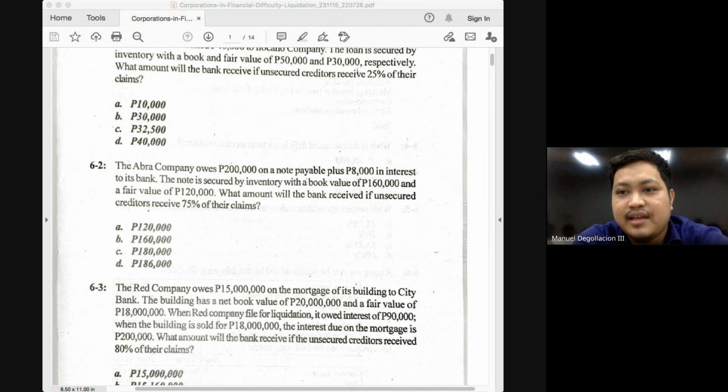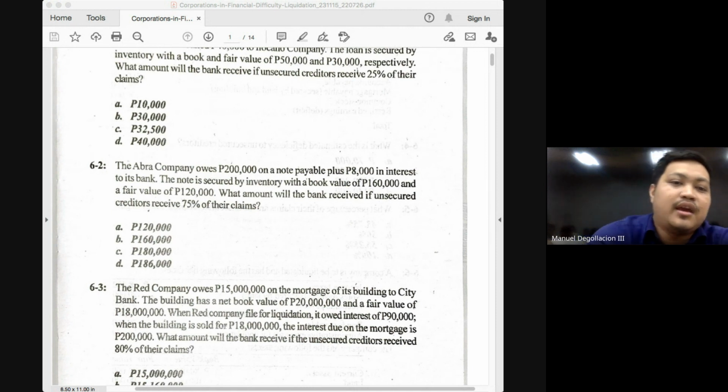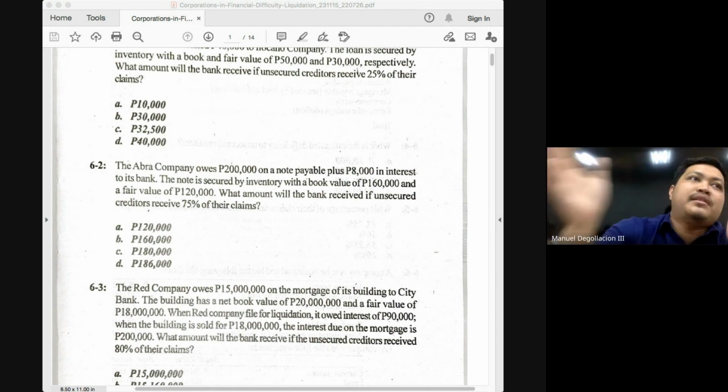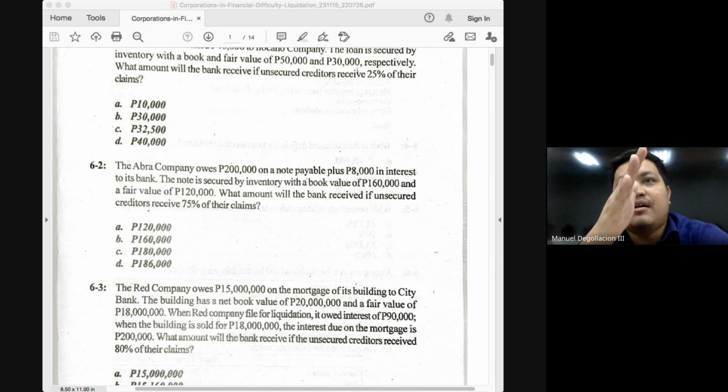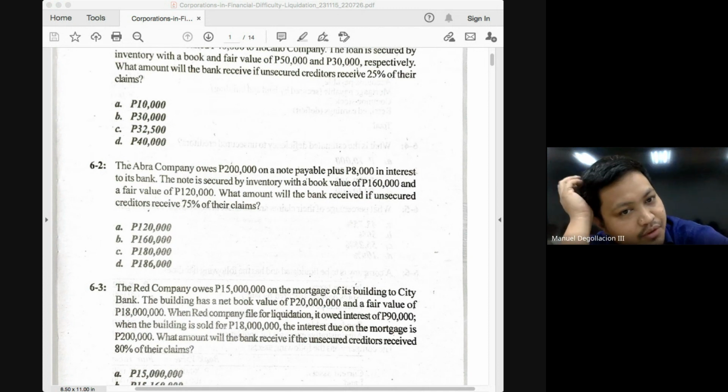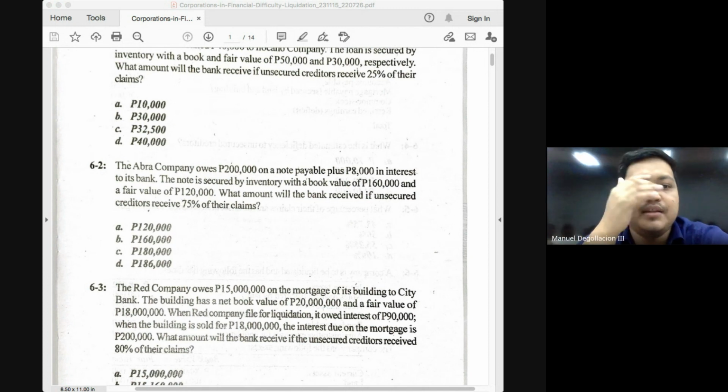Okay? And that 88,000 will be the one that will be subjected to a recovery rate. It will participate in the distribution of the other remaining assets together with all the unsecured liabilities.